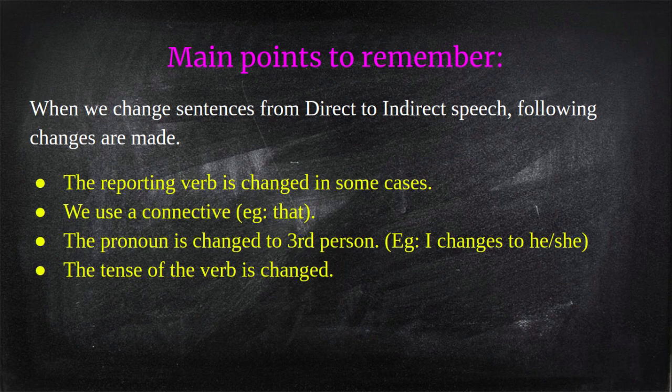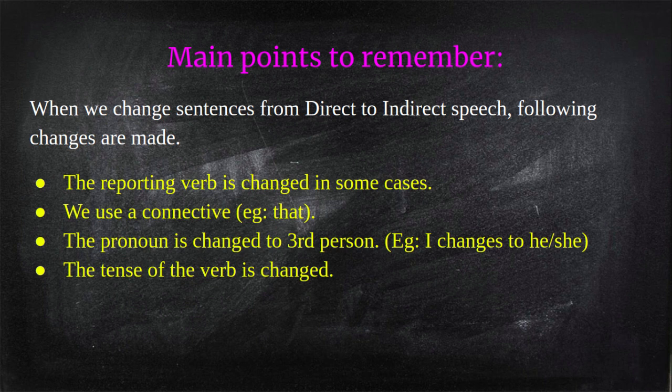What things are changed when we change the sentences from direct to indirect speech? Keep these 4 points in mind. The first, the reporting verb is changed in some cases. The reporting verb said is changed in some sentences, not in all the sentences. In some sentences, we use a connective like that.